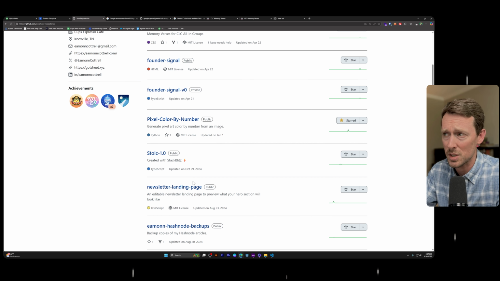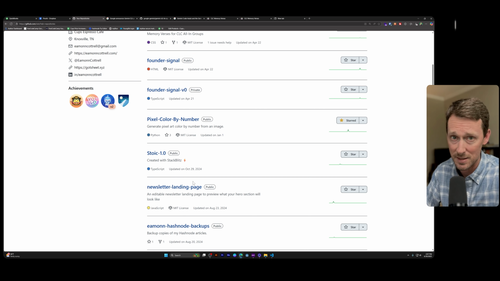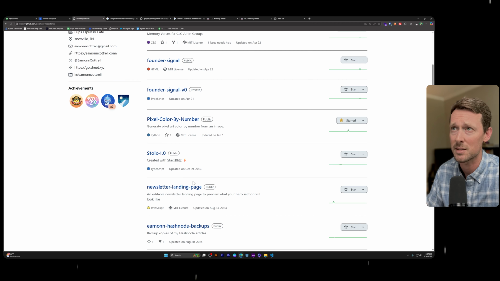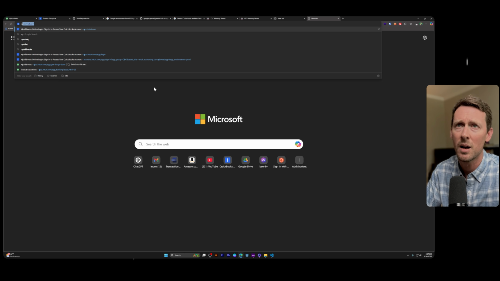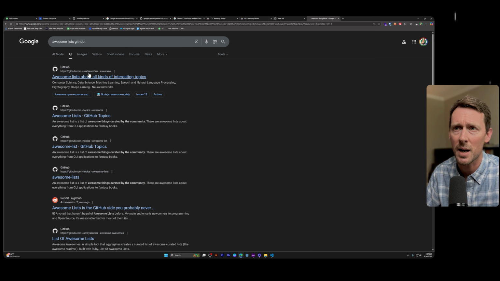But you can also just create a repository that's got like a markdown document file to keep track of stuff and make changes to a list of things or some data. There are what's called awesome lists in different subject areas. In fact, you know what? Let's go to one. Awesome lists, GitHub. Let me show you what I'm talking about.